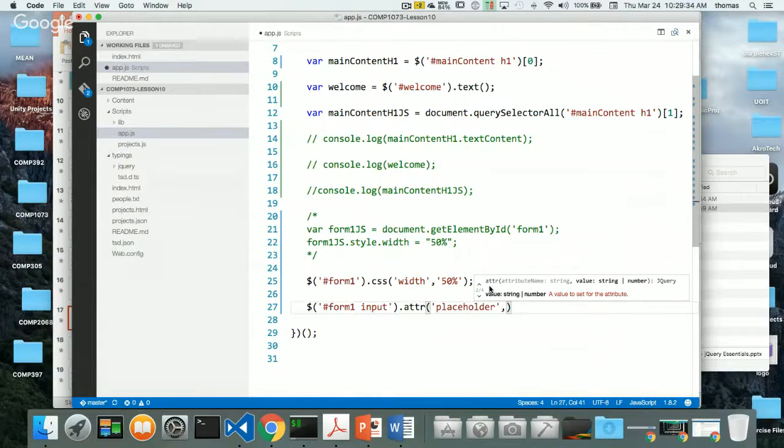And I want to set the value, just like we did with our CSS. I want to set the value of the placeholder to enter your username. That's a little bit different than what we have there, and there's no variable attached to this thing whatsoever. I'm just getting the placeholder attribute inside this input element and changing it to enter your username. Let's see if that works.